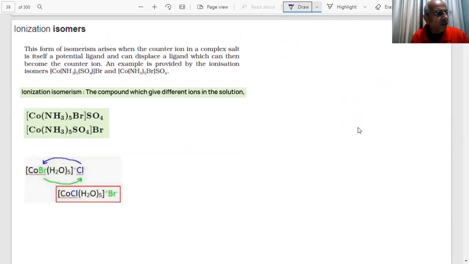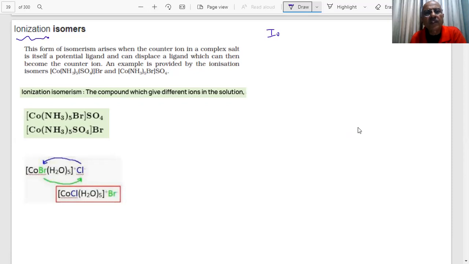Another type of isomer we are talking about is ionization isomer, students. What do you mean by ionization? The name itself says ionization. You know there are two types of valencies we told you in coordination: primary valency and secondary valency. Which is ionizable? Those which are primary valency, students, having counter ions outside the coordination sphere. They are ionizable.